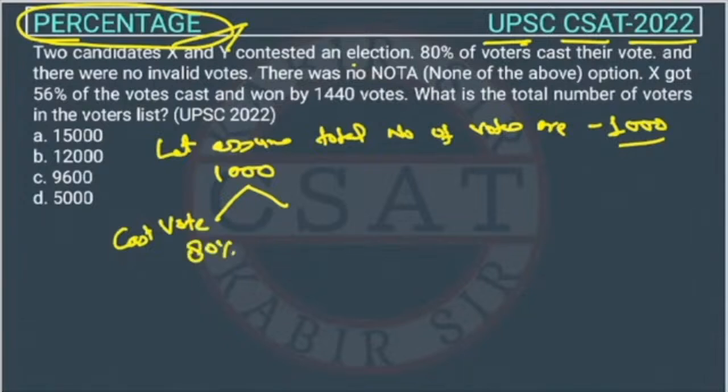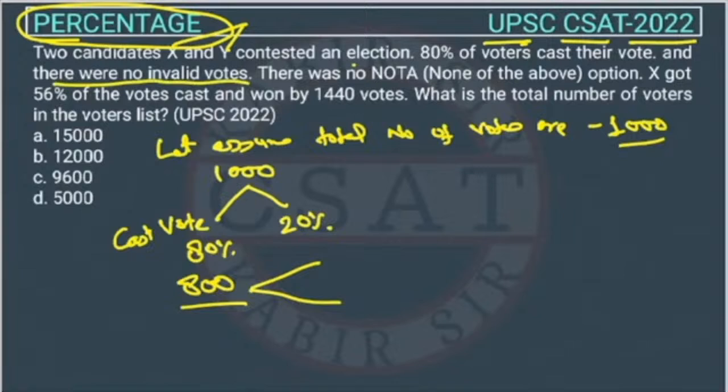80%, right? And 20% are not voting. So 80% of 1000 will be 800, right? So these people cast their vote. Now out of these 800, there is no NOTA, so no votes are getting cancelled, right? Because there was no invalid vote and there was no NOTA, so the vote is going either to X or Y, right?